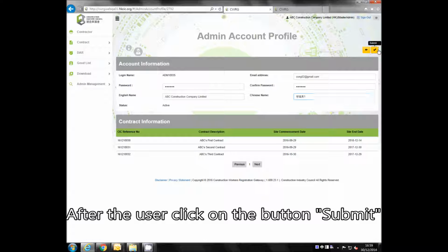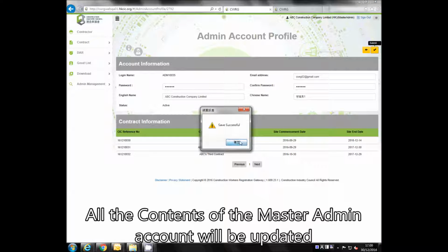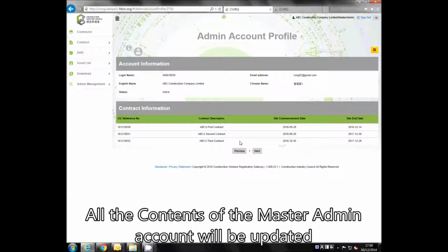After the user click on the button Submit, all the contents of the master admin account will be updated.